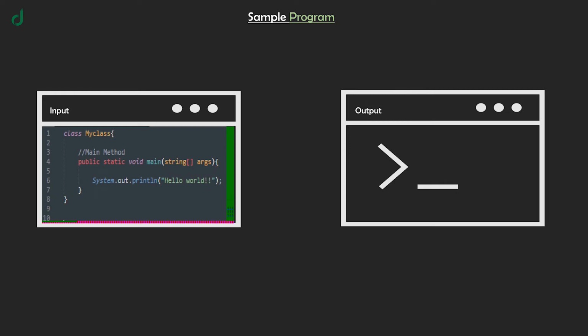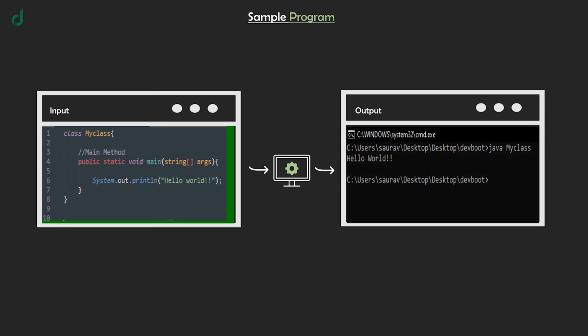Once you write your Java code and run it, the JVM compiles the code and we get the output as hello world. Later in this video, we will explain the JVM in depth.